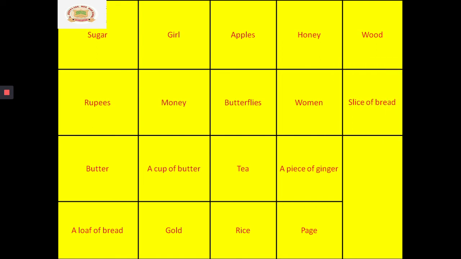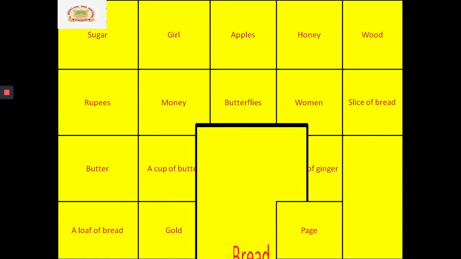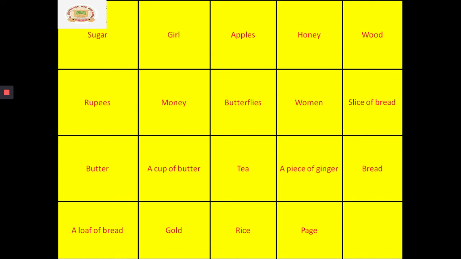As I told you, bread is not countable, but a loaf of bread is countable. Similarly, a slice of bread is also countable. Have you seen bread coming home? So many slices in it. Yes or no? That means a slice of bread is countable.